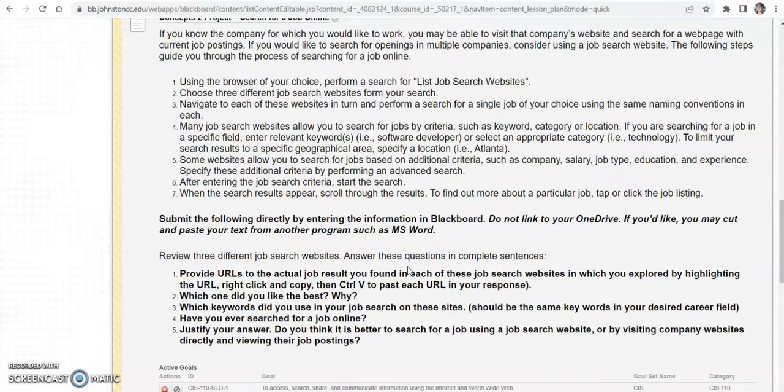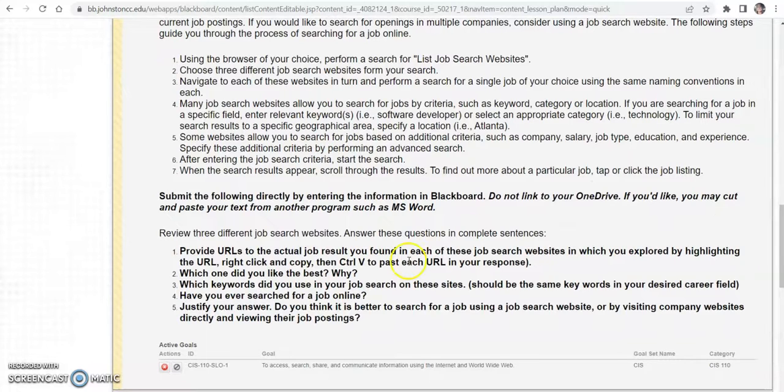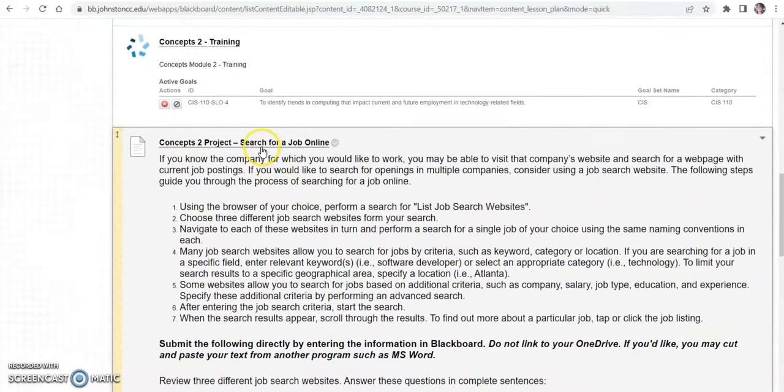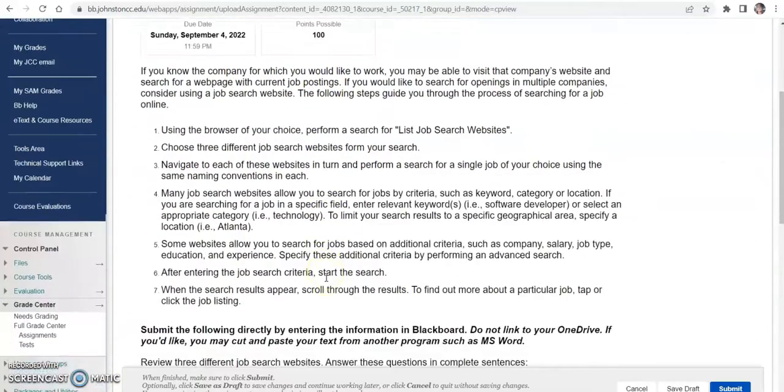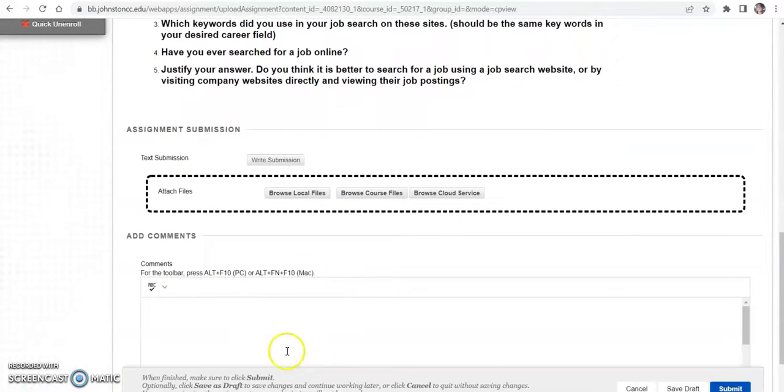Reminder, you're not going to submit a link to your OneDrive for the remainder of the semester. We just did that for week 1 in case other instructors want you to submit that way. That way we were able to teach you how to do so. You are going to type your responses directly in Blackboard for this week, or you could type them into Word so that you can use a spelling and grammar check there, and then you can copy and paste them into Blackboard. So you click on the assignment link once you're ready to submit, scroll down, and remember we're not going to submit anything down here in the comment section. That's only if you have a note for your instructor.